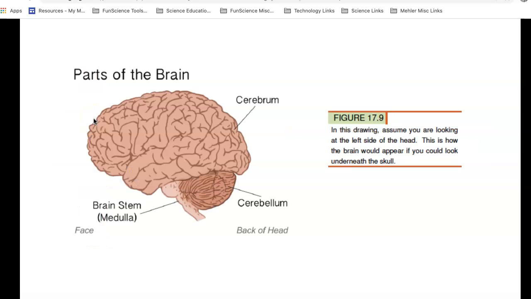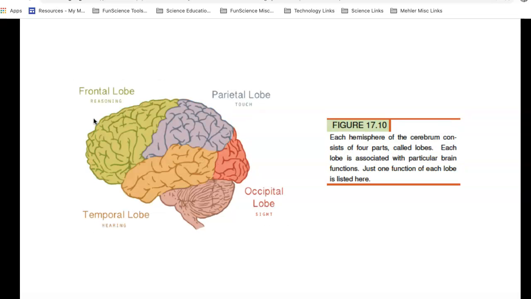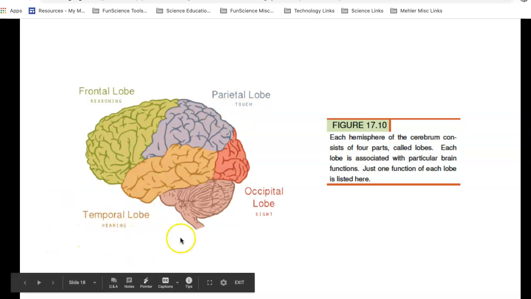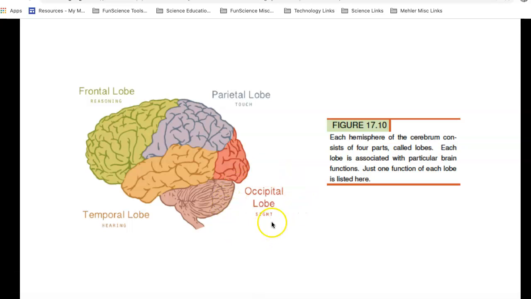I'd like you to read about the parts of the brain. There's the cerebellum, the cerebrum, and the medulla. But here are the parts that we're going to use this diagram in the quiz. The frontal lobe is responsible for reasoning, thinking, critical thinking. The parietal lobe is touch. The temporal lobe is responsible for hearing. And the occipital lobe is responsible for sight.